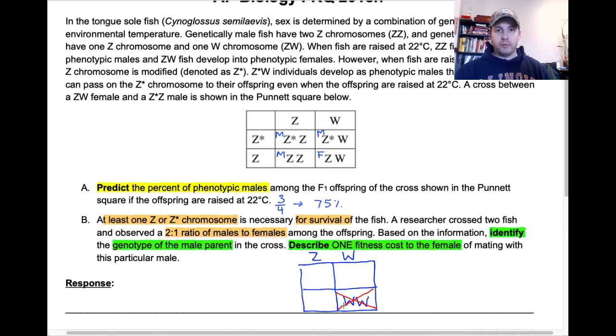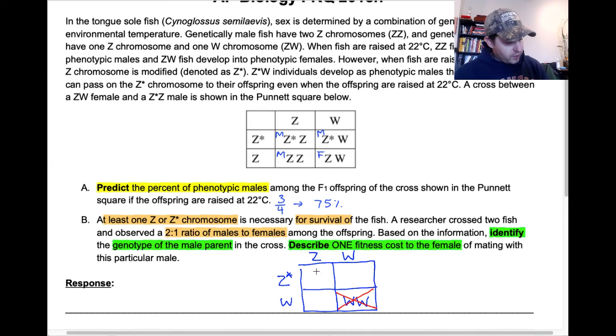So we can infer that the male also has to have a W allele. Knowing that to be male, we also have to have a Z allele. Now, ZW is going to lead to a phenotypic female. The only way we can have a ZW male is if that Z is really a Z star allele.